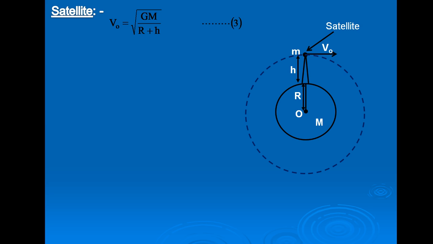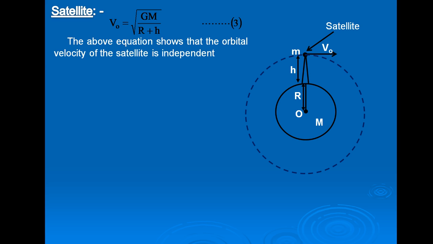This is equation number 3. The above equation shows that the orbital velocity of the satellite is independent of the mass of the satellite. That is, it does not depend upon the mass of the satellite.